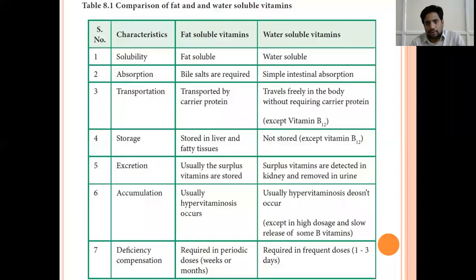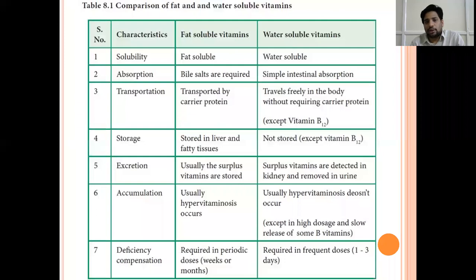Once absorbed into the intestine, all these fat soluble vitamins are transported to the liver through lymph, and they need a carrier protein to bind. These water soluble vitamins freely travel in the body. They don't need any carrier proteins except vitamin B12. Vitamin B12 is an exception in water soluble vitamins.